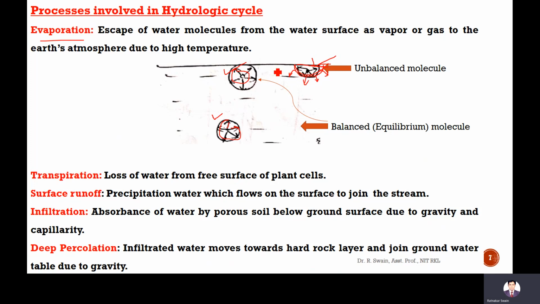So the molecules at the surface tend to rise above once the kinetic energy increases. They try to escape from the water surface. That escape of water molecules from the water surface as vapor or gas to the Earth's atmosphere is called evaporation.